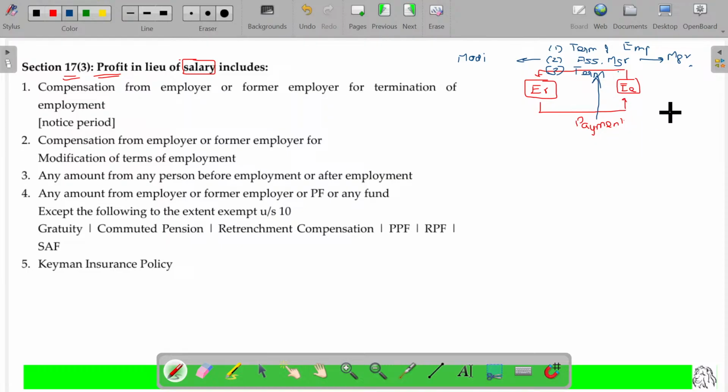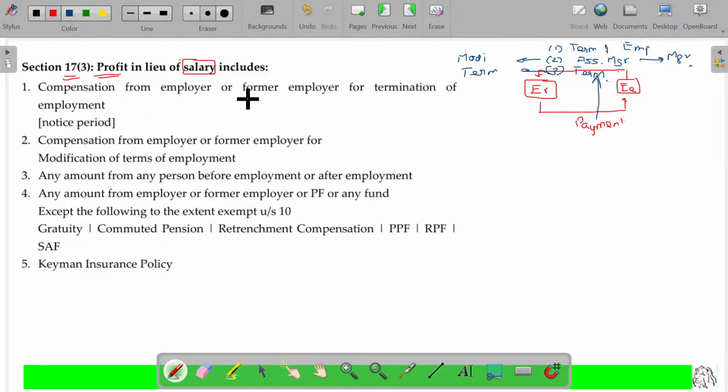For the termination, immediately the employee says, sir, I joined here believing that this will be for my long-term employment. Because of that, I shifted my residence also from another location to here, and I built all my personal assets and everything here. Suddenly, if you are terminating me, it's a big loss for me. No need to worry about that. So we'll give a compensation for that. So for this termination, any compensation given by the employer to the employee will also be considered as profit in lieu of salary. Clear?